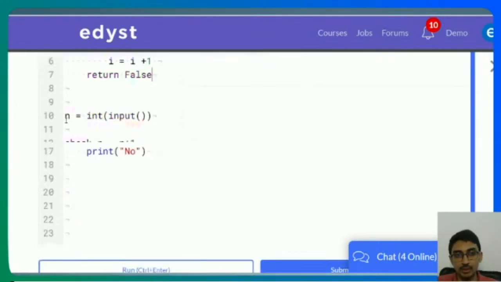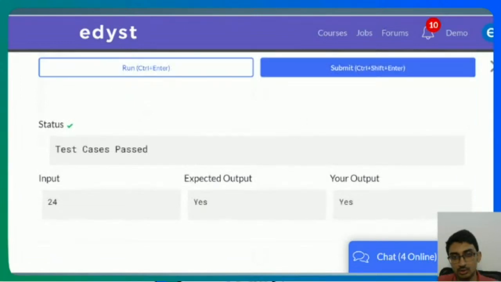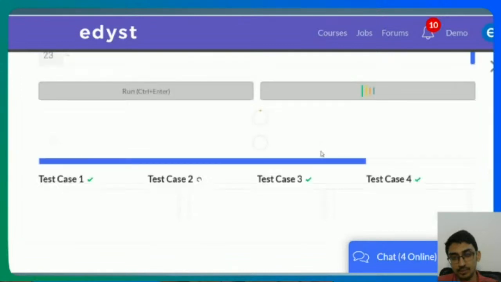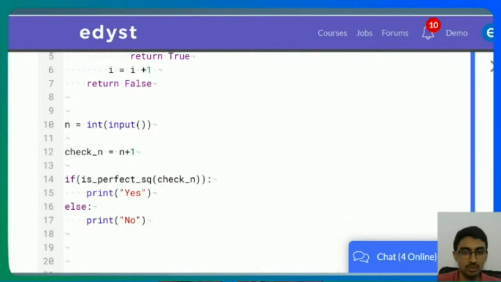Okay, so now let me just run this. It works out because 24, I can add 1 to it and I get 25, and 25 is a perfect square, so it's possible. And when I submit it, it passes all the test cases, right? This is the level of questions you can expect. Difficult apart from this. This is the kind of level that you can expect in TCS Ninja.